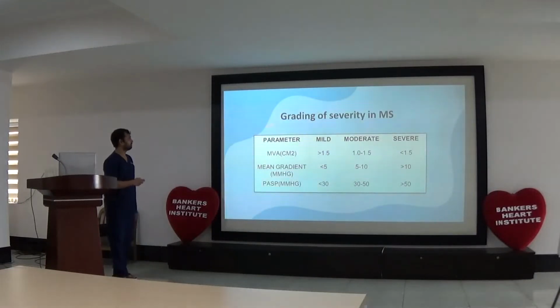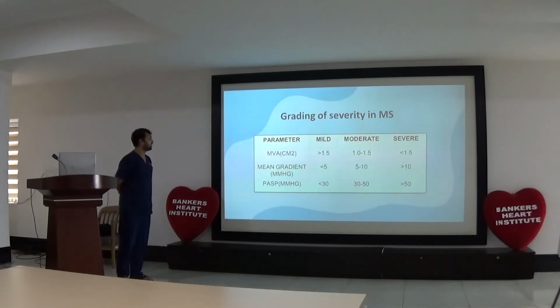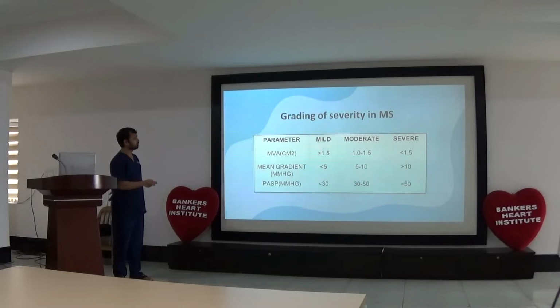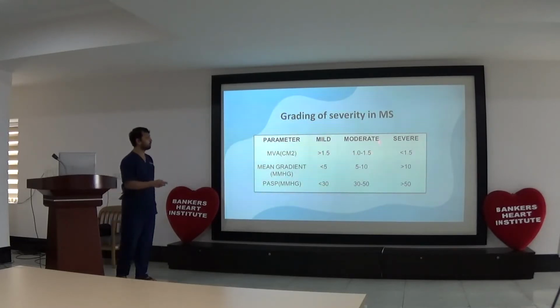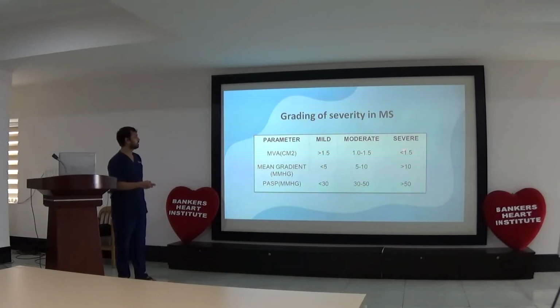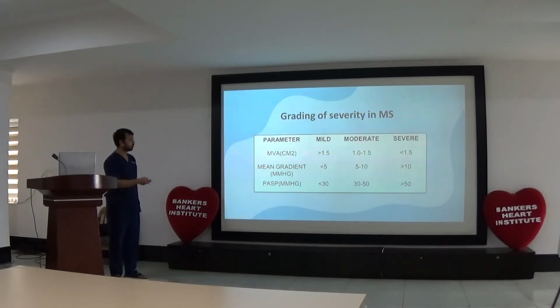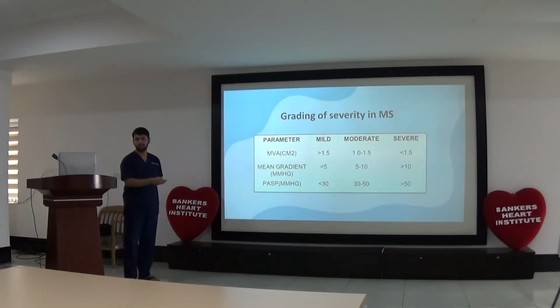According to this grading of severity in mitral stenosis, when the mitral valve area is more than 1.5, it is mild mitral stenosis. If it is 1 to 1.5, it is moderate mitral stenosis, and when it is less than 1, it is severe mitral stenosis. These are old guidelines. Currently, less than 1.5 is also considered severe mitral stenosis.